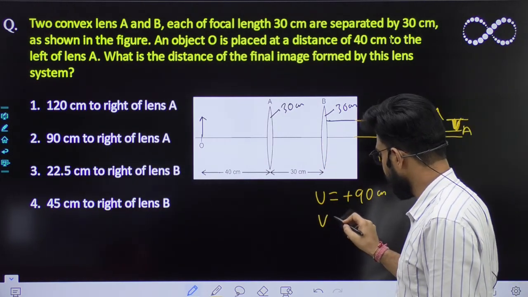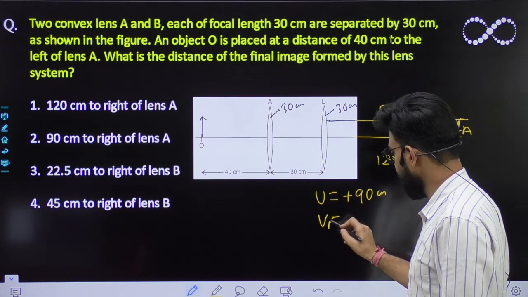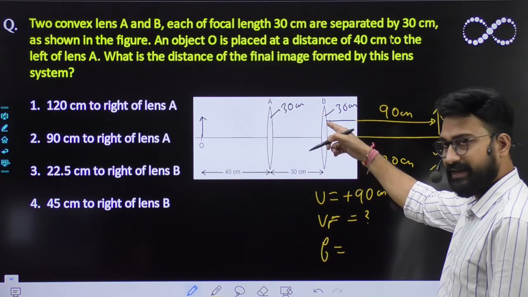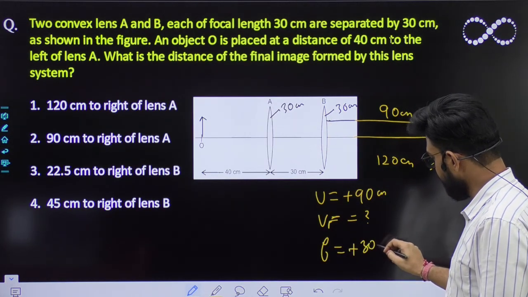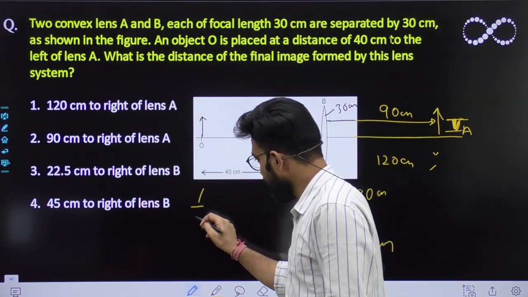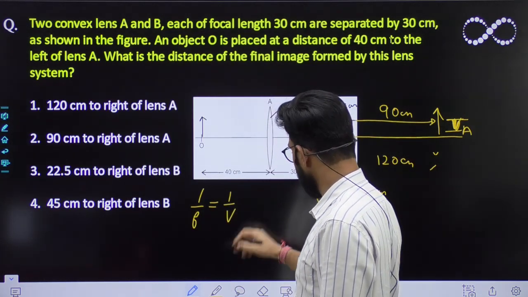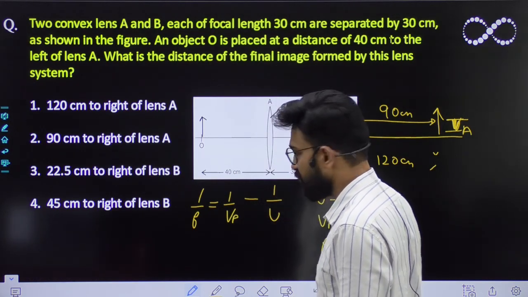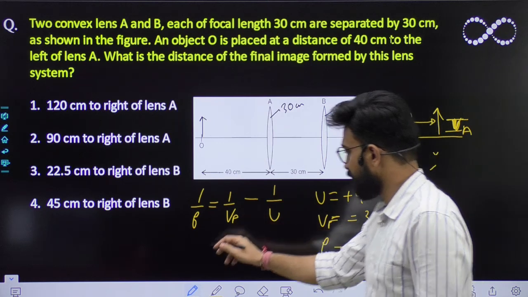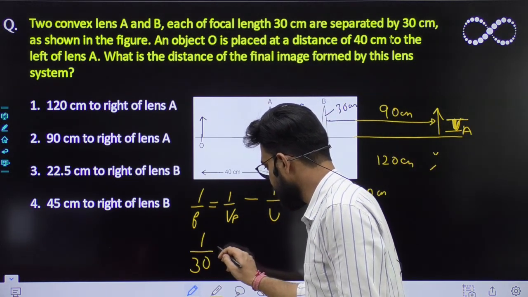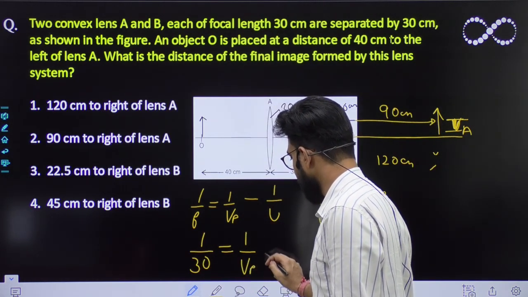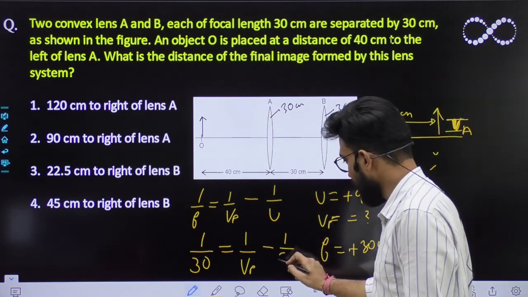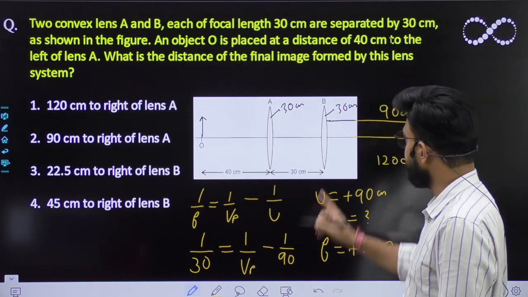And what about v? Final image that you need to find out, let it be vf. Okay, and the focal length of this lens is again plus 30 centimeter. So 1 upon f must be equal to 1 upon v minus 1 upon u. So 1 upon f is plus 30 must be equal to 1 upon v final image minus u, which is plus 90. I hope this thing is clear to everyone. चेष्टा, ये चीज समझ में आ रहा है ना?